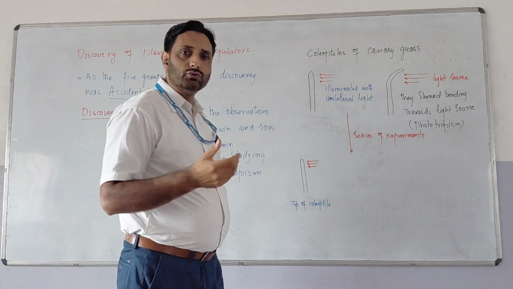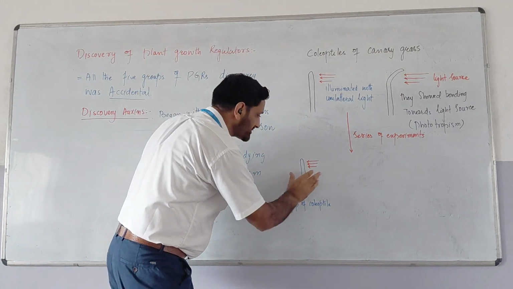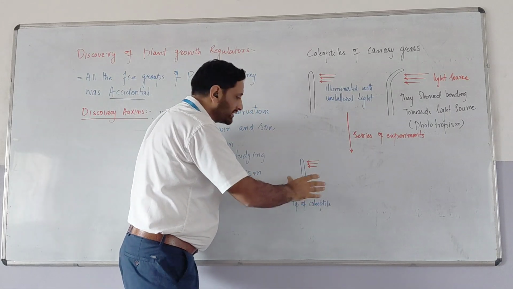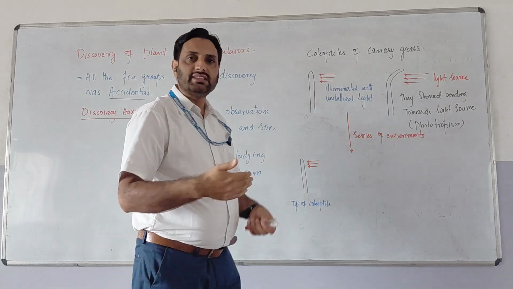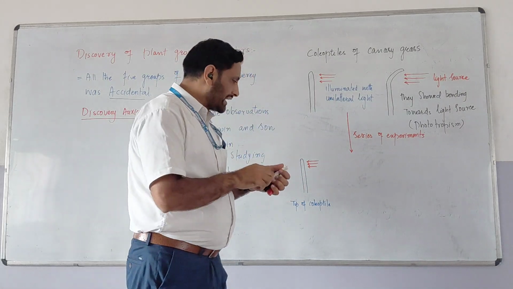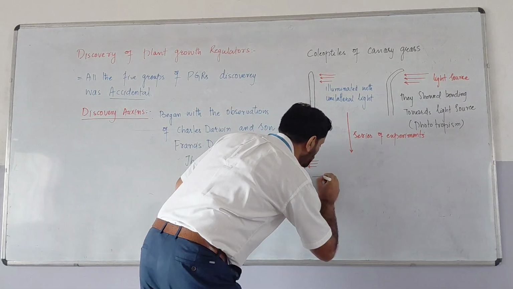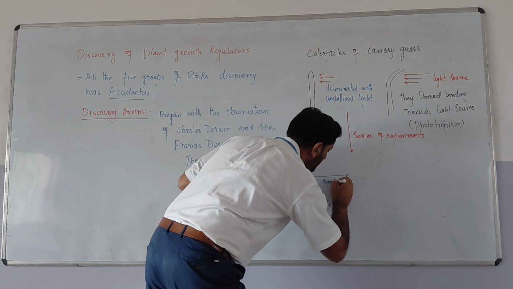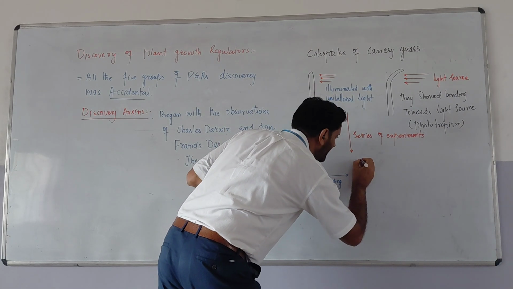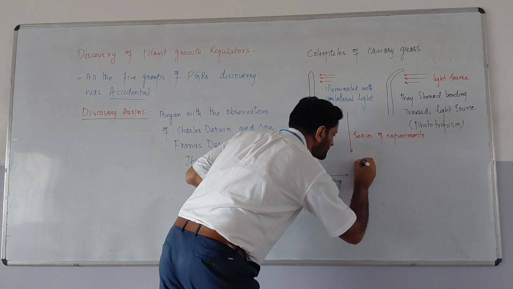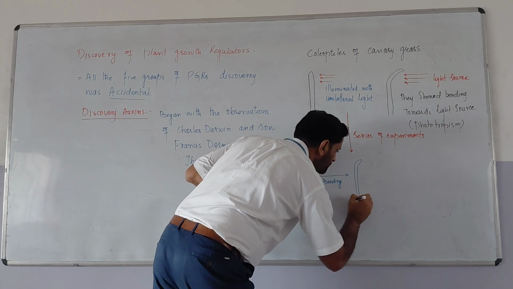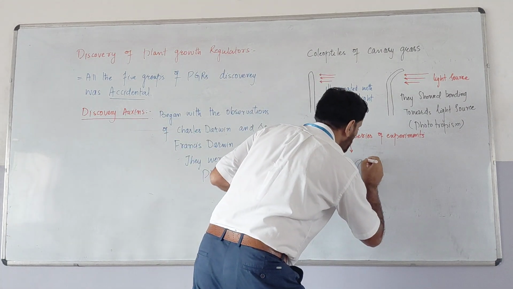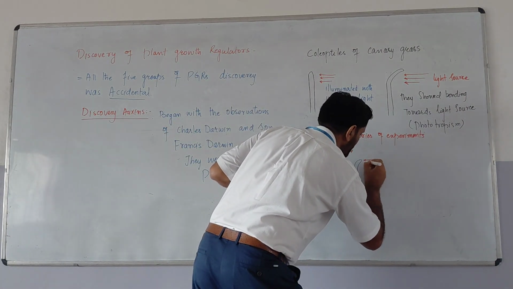When you put this unilateral light onto this tip of the coleoptile of some plant, this tip will bend towards the light source. Is this clear? Let me draw this. By this unilateral illumination, it shows bending towards the light source. So this is the coleoptile which bent towards the unilateral light source.